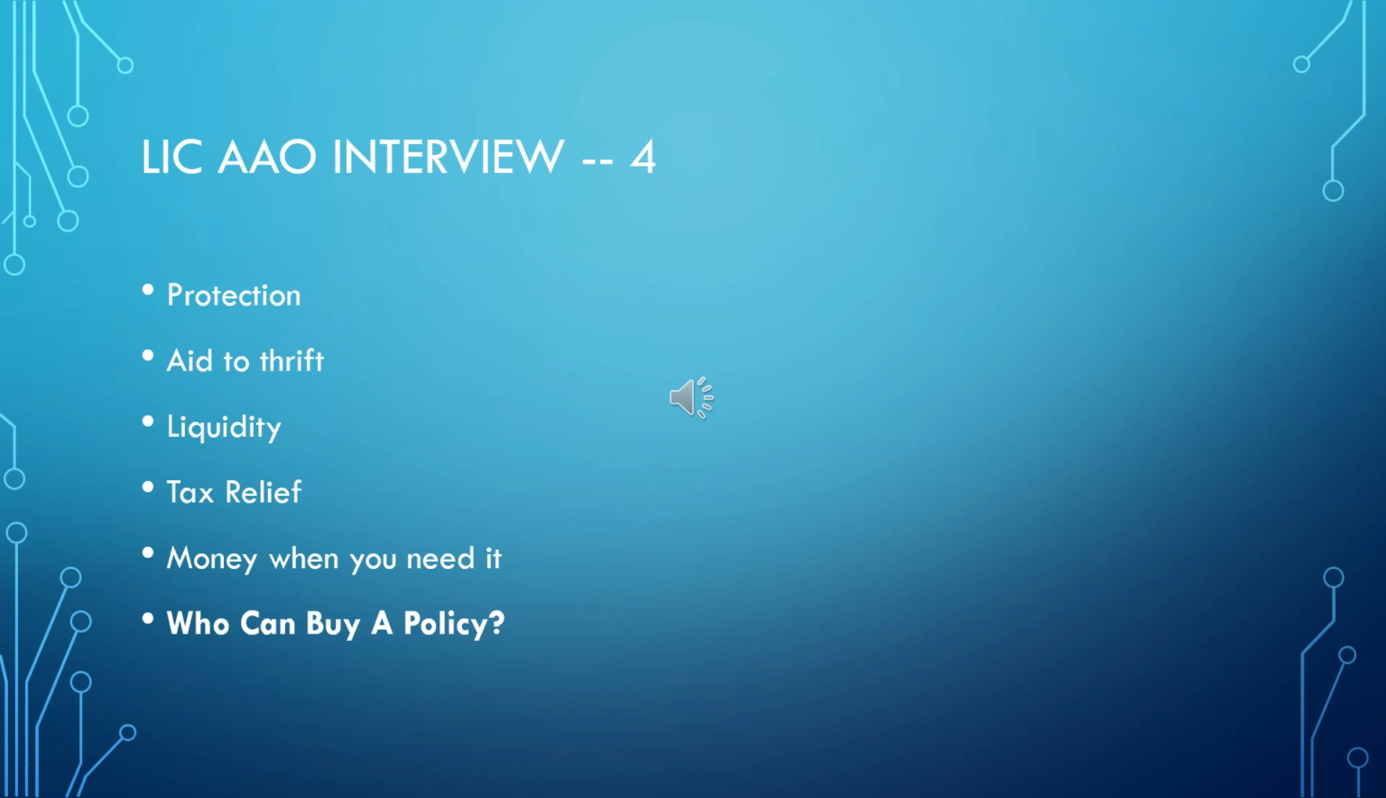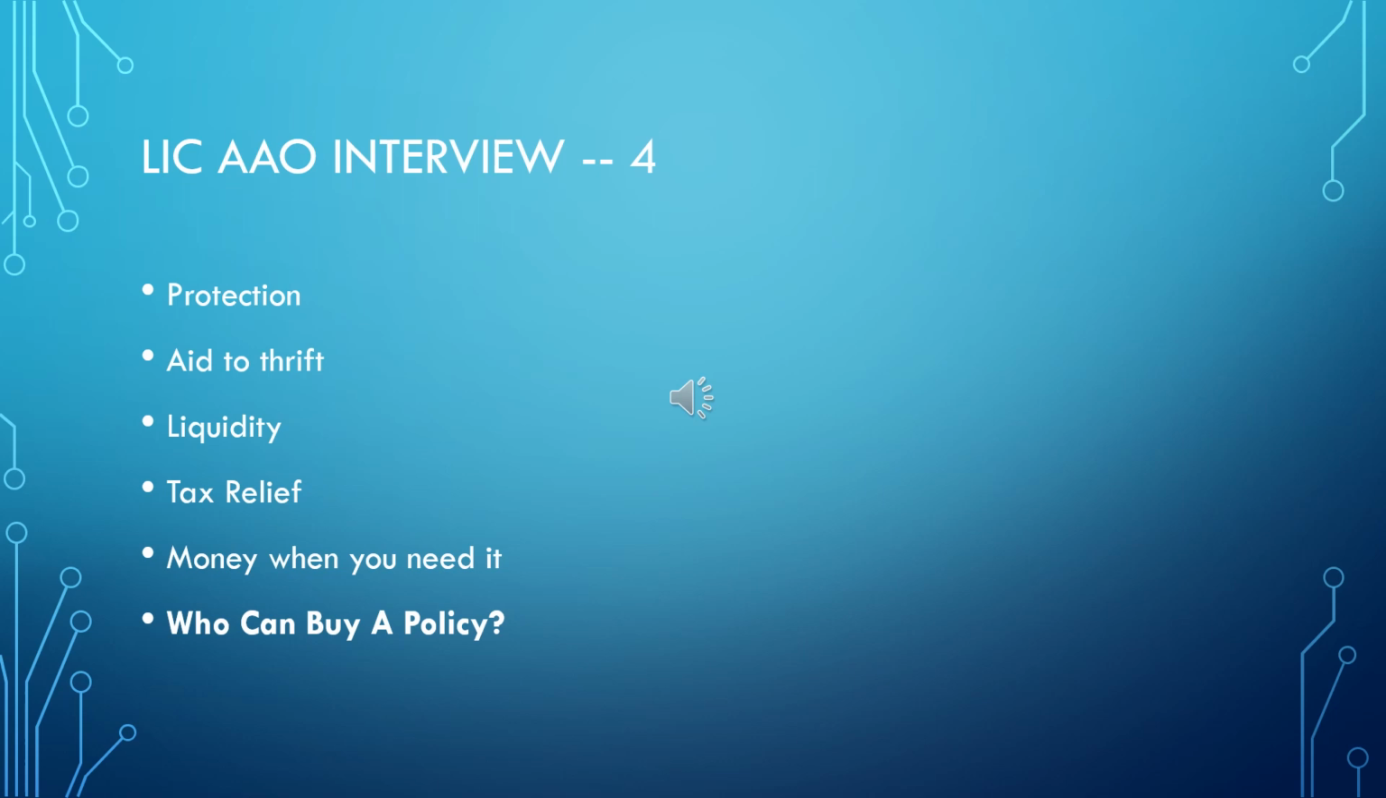Then the second point is aid to thrift. What is the meaning of this aid to thrift? It enables a person to save a certain amount of money at periodical intervals, maybe monthly, quarterly, half yearly, or yearly. So it is a guide or help for saving.